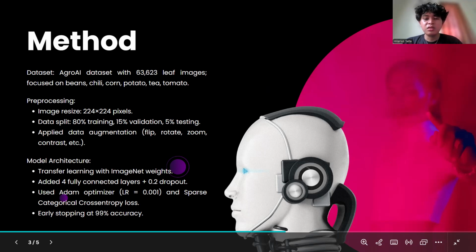This research used 4 CNN architectures, including MobileNet V2, ResNet 50, Inception V3, and DenseNet 121, all initialized with pre-trained weights from ImageNet. The models were customized by adding 4 fully connected layers with a dropout layer set to 20% to reduce overfitting.